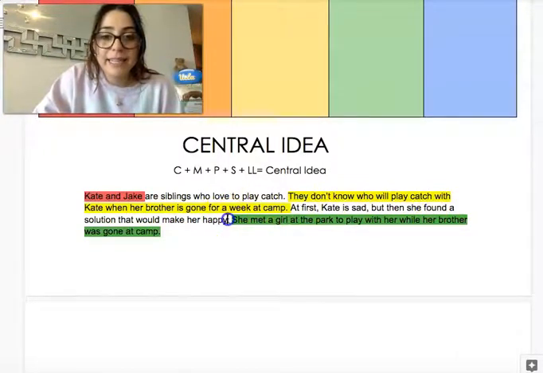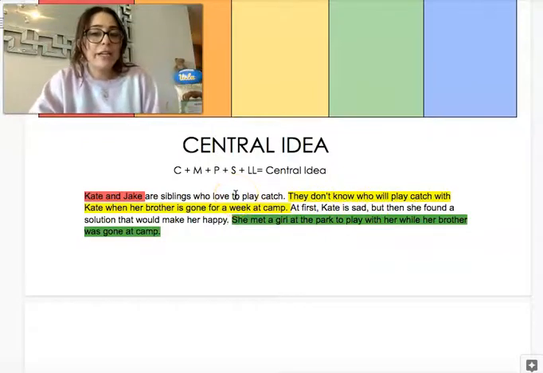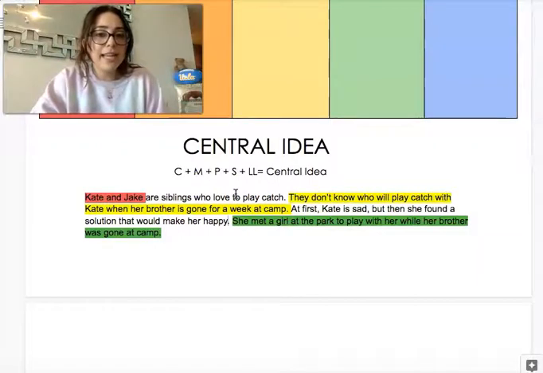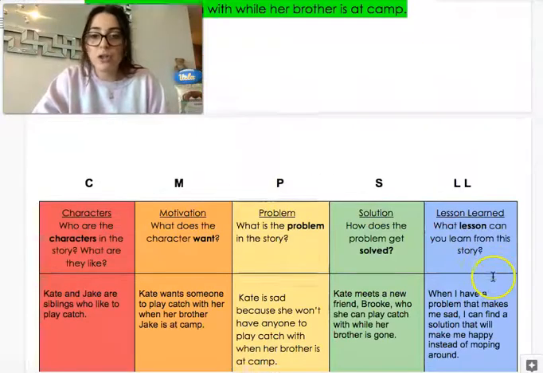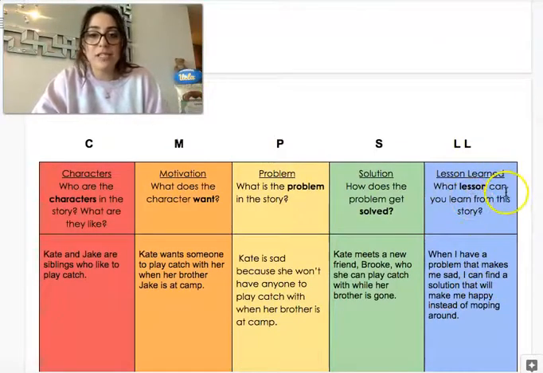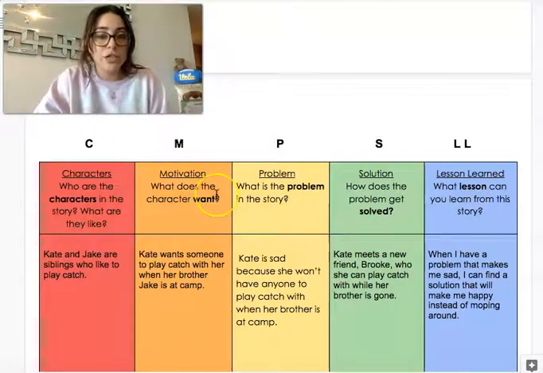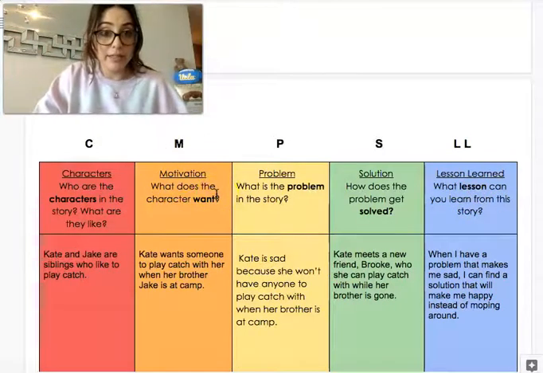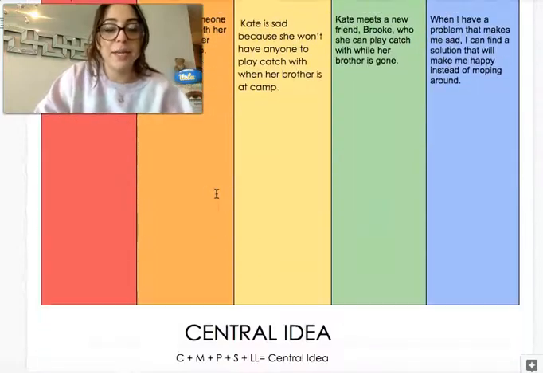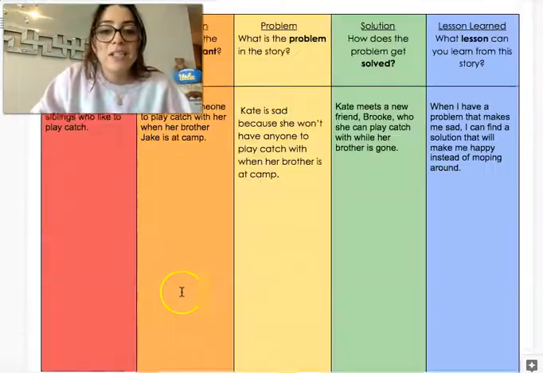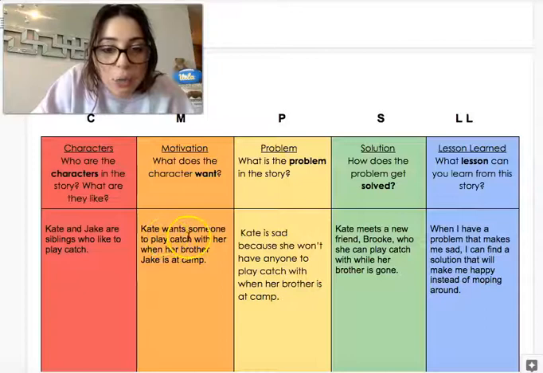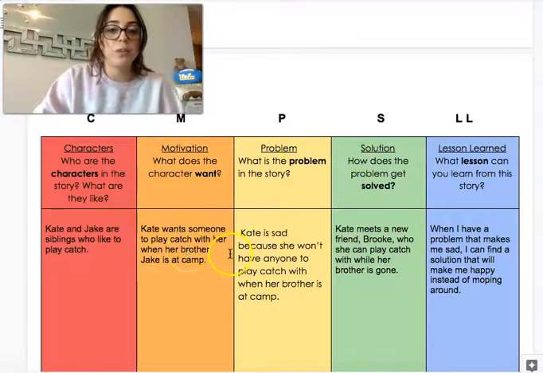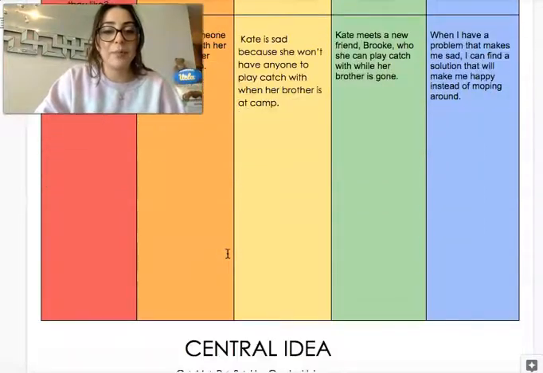And I think that, I'm going to go back to try to find my lesson learned and my, because it looks like I don't have any blue for lesson learned and I don't have orange. It's possible I included it in my central idea. I just have to find it to make sure. So let's see. My motivation is that Kate wants someone to play catch with her when her brother Jake is at camp.